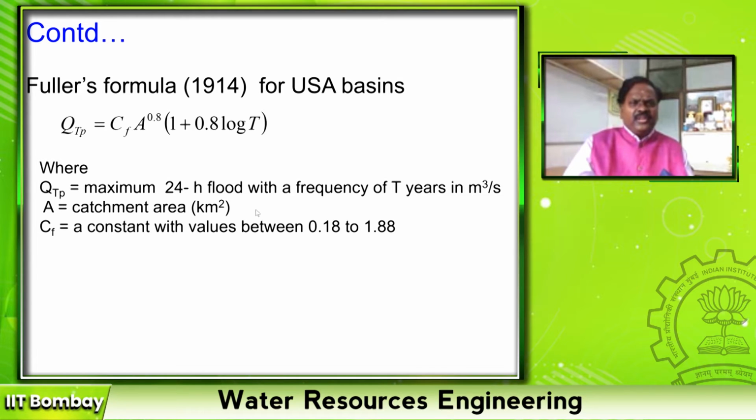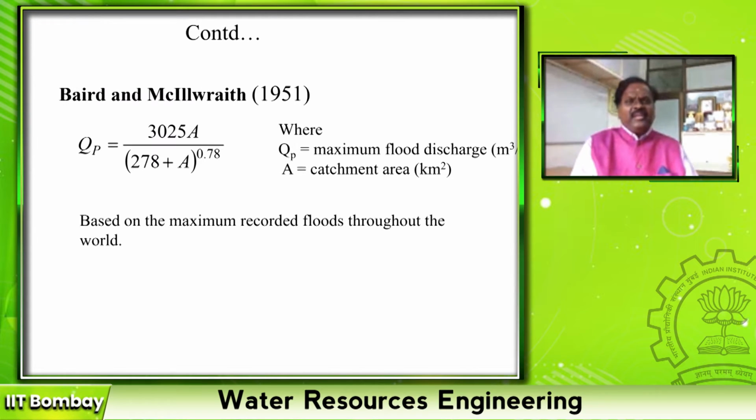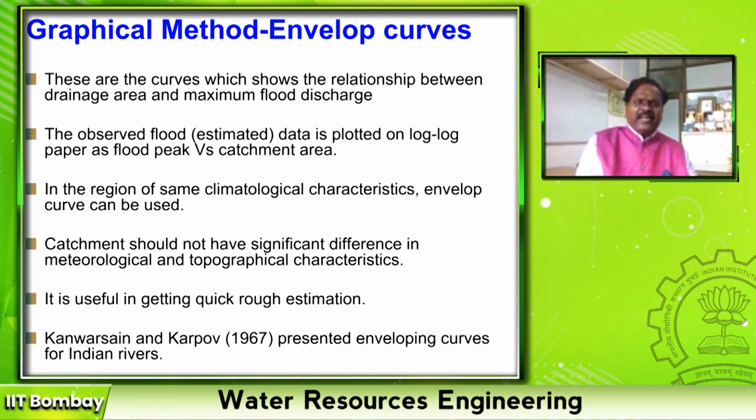He used it for different catchments, especially in the US. Then Baird and McIlwraith in 1951 slightly modified our English formula, which has A in both numerator and denominator, by incorporating flood data recorded throughout the world. So with a small estimation error, this QP by the Baird method can be used to estimate floods throughout the world. So these are some of the empirical methods.